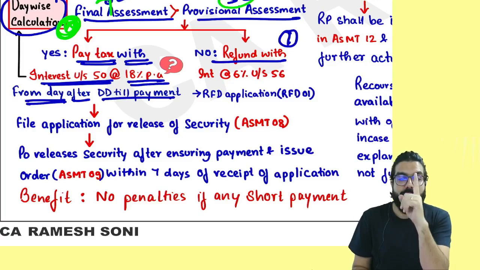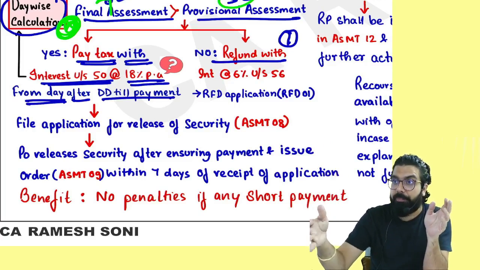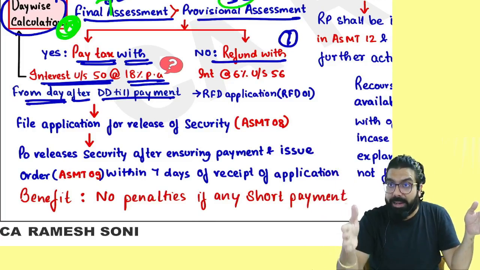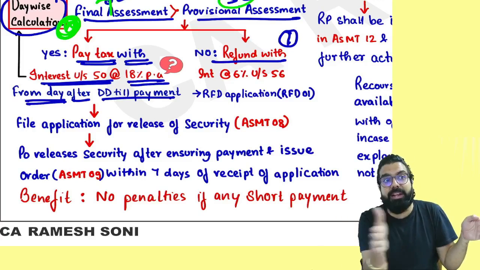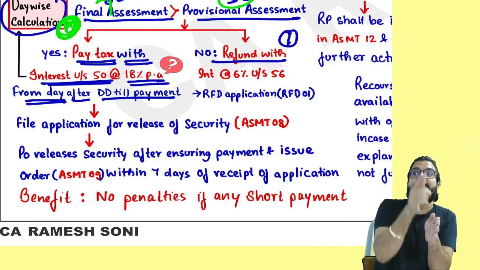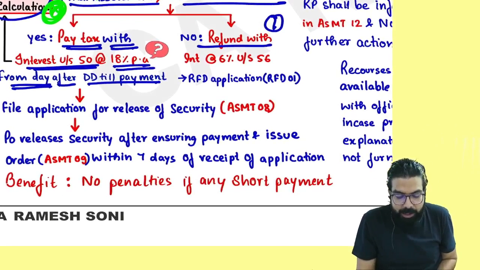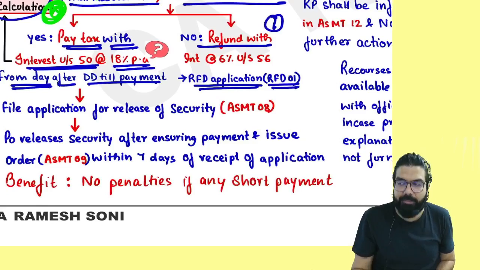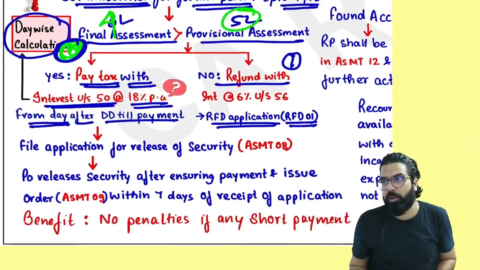But for the refund calculation, you always have to remember, the day the final assessment order came, after that you have to give an application. From the date of application, if they give you the money within 60 days, no interest. If they don't give you within 60 days, then only you will be given interest at the rate of 6%. And for that, you have to file a GST RFD-01. Very, very important part. Please do one question and go.